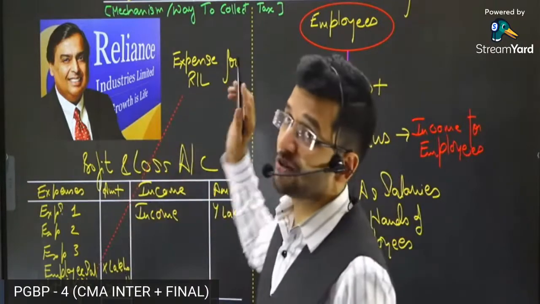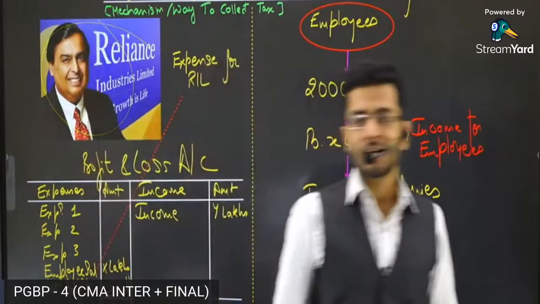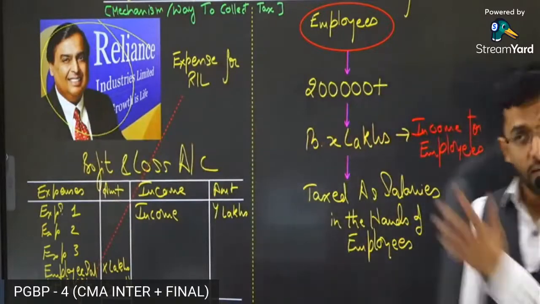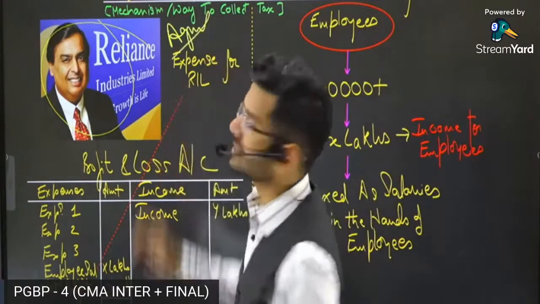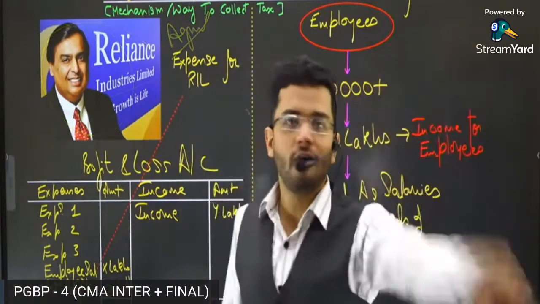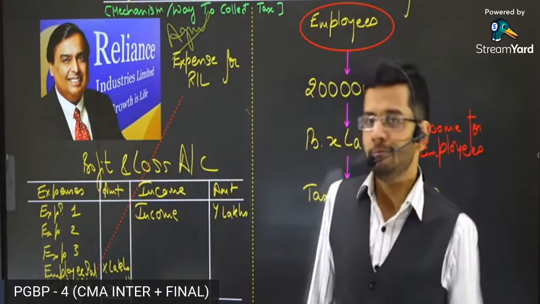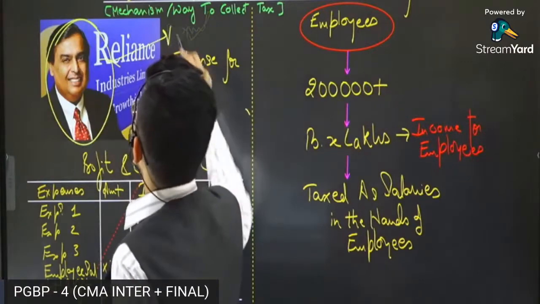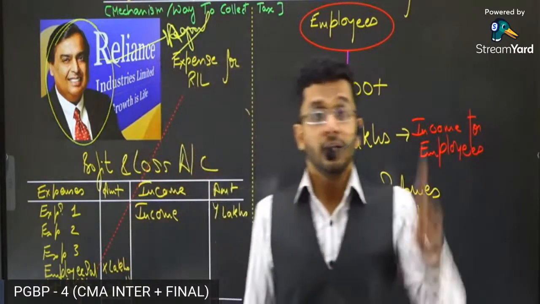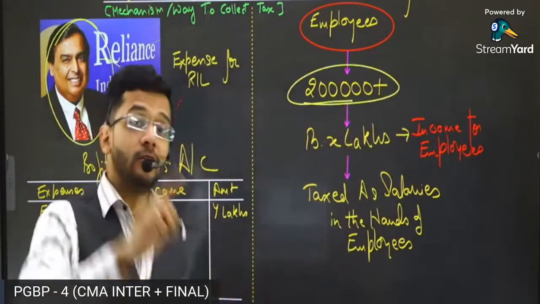Income Tax Act would transfer its responsibility to Mr. Mukesh Ambani. Income Tax Act will ask Mr. Mukesh Ambani, dear Mr. Mukesh Ambani, you please become my agent. I am using some raw words, okay? These are not legal language. I'm using some raw words in front of you just to make you understand. Income Tax Act is saying, dear Mr. Mukesh Ambani, please become our agent. You deduct taxes from the salaries you pay to your employees and pay to Government of India.